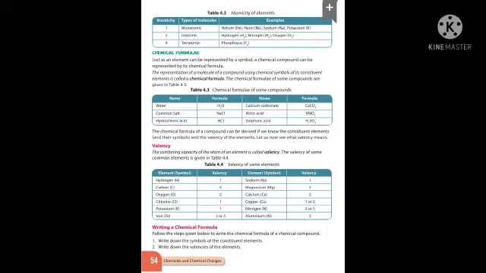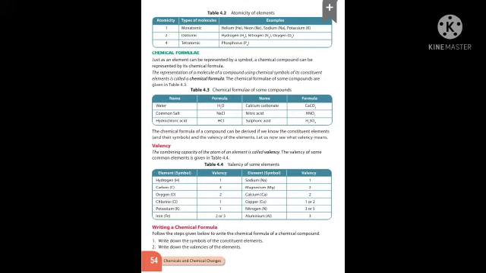For that also we have seen the valency of some elements. So hydrogen, what is the valency for hydrogen? 1. Carbon 4. Oxygen 2. Chlorine 1. Potassium 1. Iron 2 or 3. Sodium 1. Magnesium 2. Calcium 2. Copper 1 or 2. Nitrogen 3 or 5. Aluminium 3. So you should know the valency of these elements.